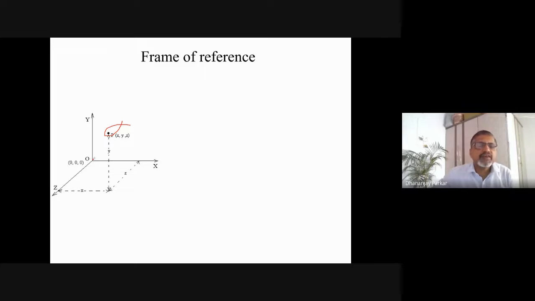That means on the x-axis the person might have traveled from here to here. See, x distance he must have traveled, then he must have traveled y distance like this, and then he must have traveled z distance like this, and only then he reached this point. Yes, we will have to take it a little higher, and then he must have traveled such a distance along the z-axis to reach this point. So its location can be shown with this.